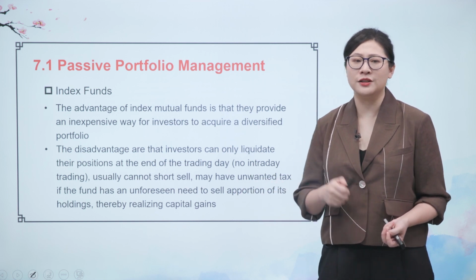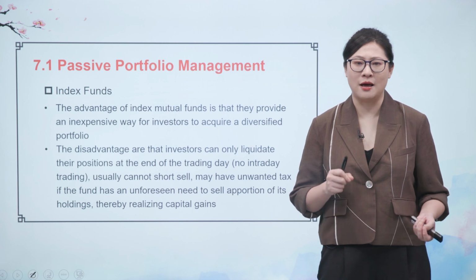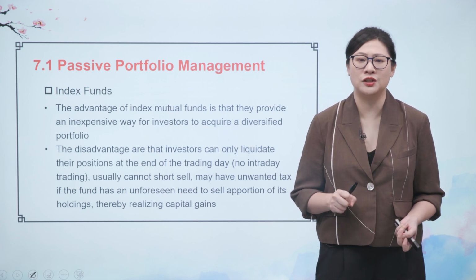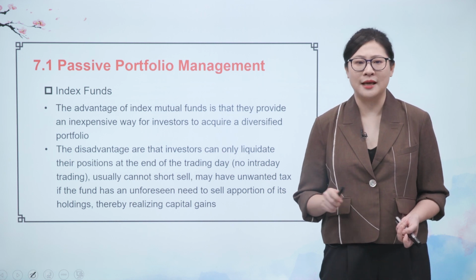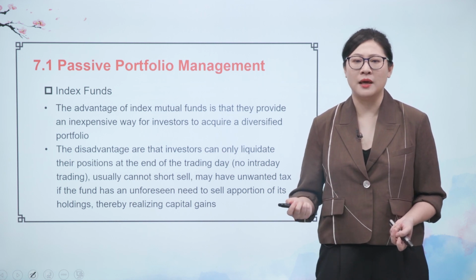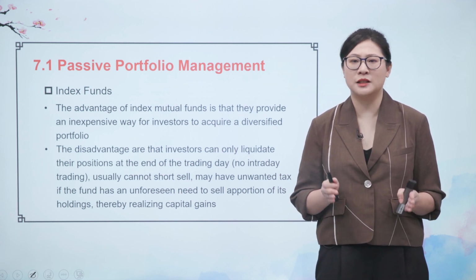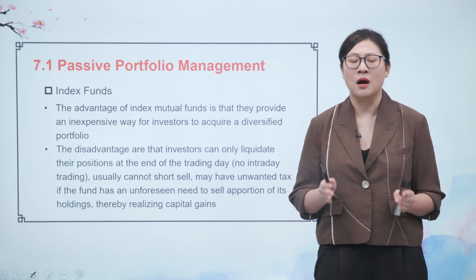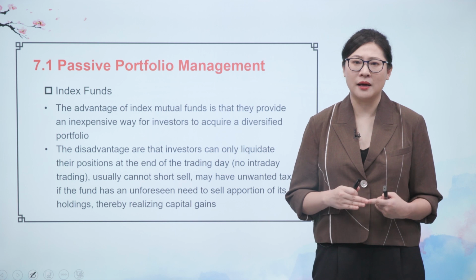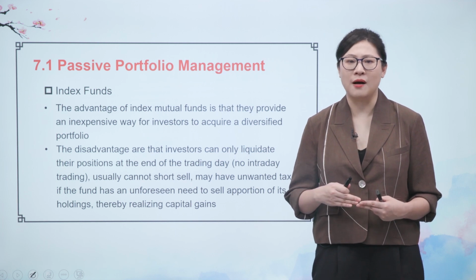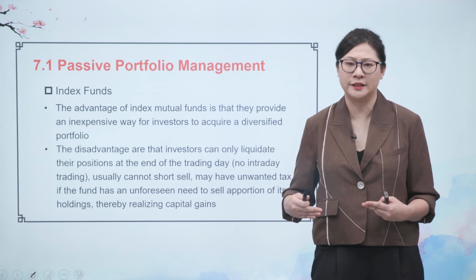The disadvantage of this index mutual fund is that investors can only liquidate their position at the end of the trading day, so there is no intraday trading. What does that mean? For all mutual funds, especially open-end funds, we can only buy or redeem our fund based on the price at the end of the business day.